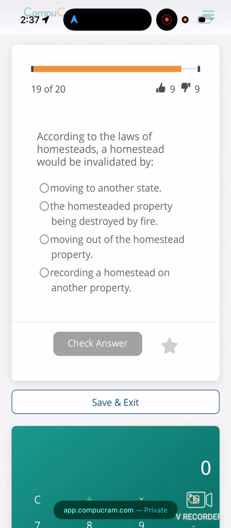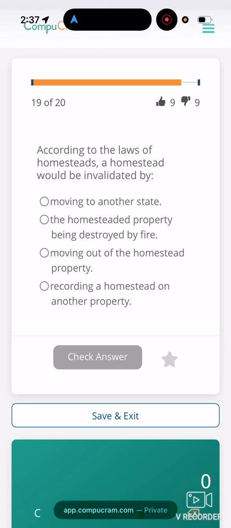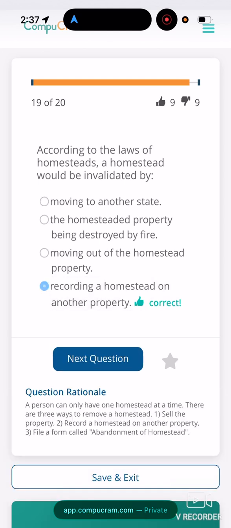All right, question number 9. According to the laws of homestead, a homestead would be invalidated by: moving to another state, the homestead property being destroyed by fire, moving out of the homestead property, or recording a homestead on another property. Number 2, it won't. That will still be there. I think it's the D. I think it's D. Yeah.